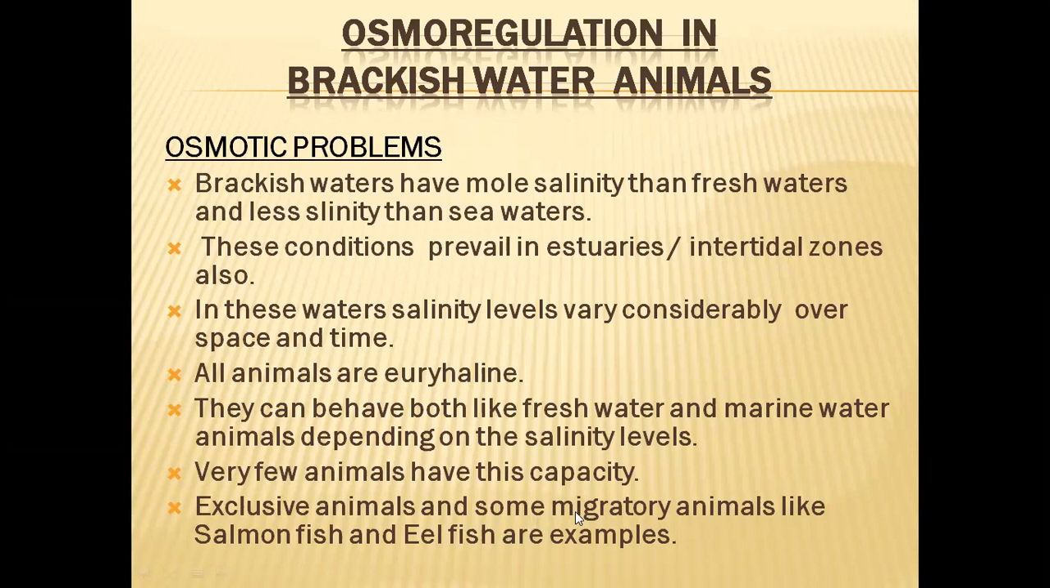And some other animals are called migratory animals, like salmon fish and eel fishes. The salmon and eel fishes usually live in sea waters, but for breeding purposes they come to fresh water. So for some period of their life they spend in marine habitats, and some other part of their lifetime they come to fresh water. So both types of situations they will be experiencing in their bodies. These special migratory fishes are also examples of this capacity.